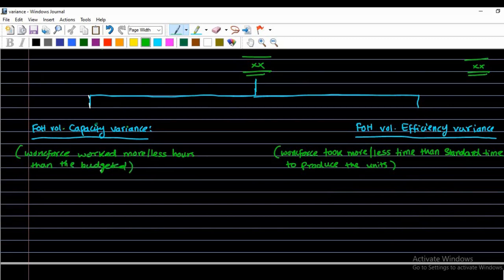If they work more time, it means there is high capacity. High capacity means favorable. And if they worked for fewer hours, that means adverse. That is not good for the business.